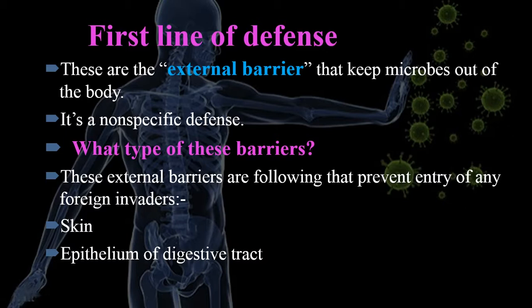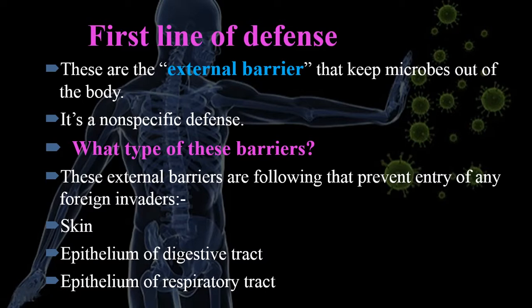So our digestive tract, meaning the GI tract, has an epithelium lining. That epithelium lining acts as a barrier, because it has some modifications, and by using those modifications, our GI tract will not allow microorganisms or microbes to penetrate and cause infection. So that's why the epithelium of the digestive tract, the GI tract, is also an external barrier that shows resistance.